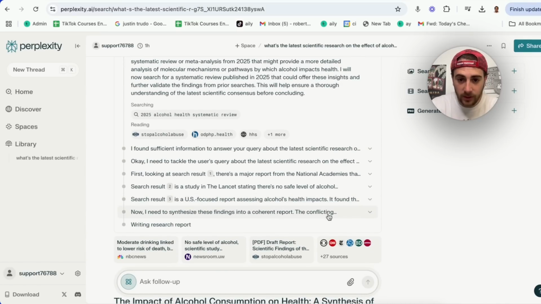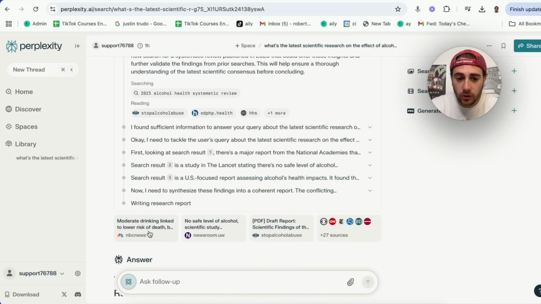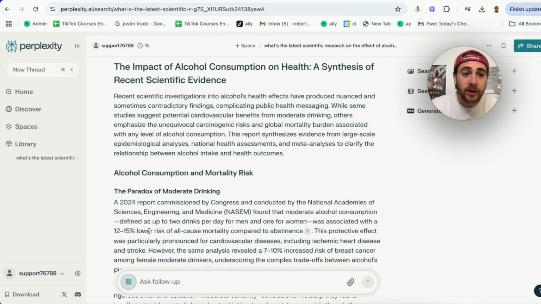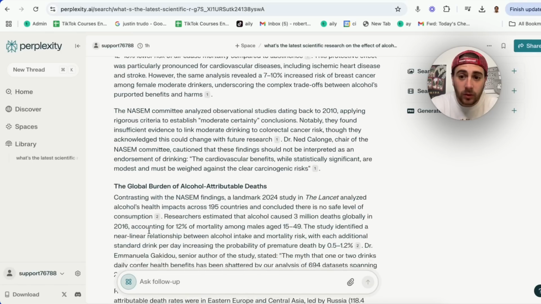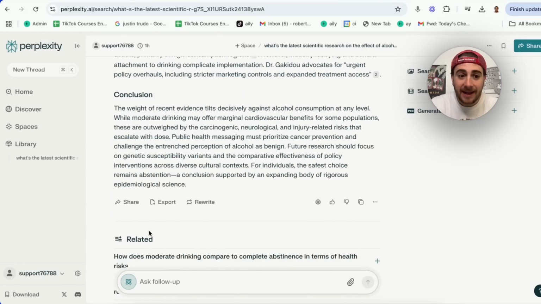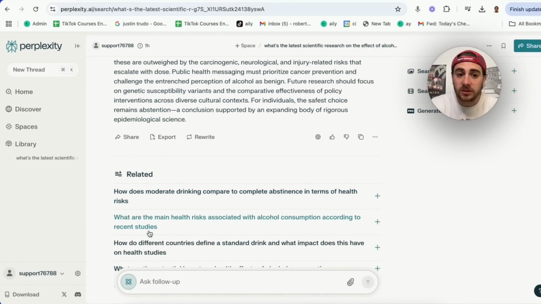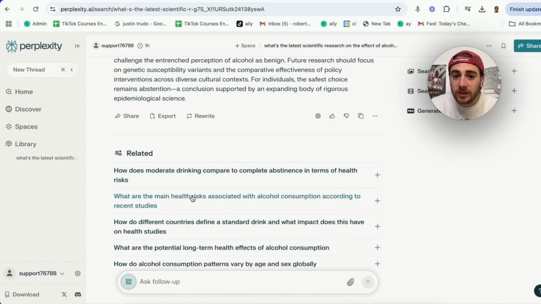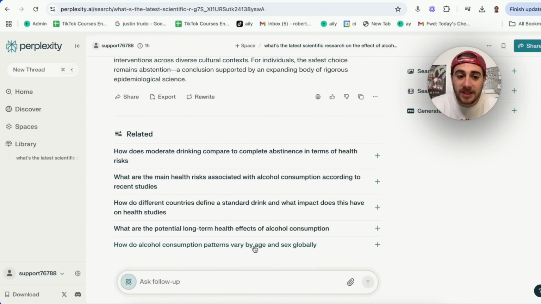In addition to that, what it did was it actually wrote the research report at the end, and if we come through here, we're going to be able to see that this wrote a pretty long research report, which is absolutely amazing, and it gives me a bunch of other things. For example, it gives me other related terms that I could use right here. I can export this, I can rewrite this, and I can ask a bunch of follow-up questions.